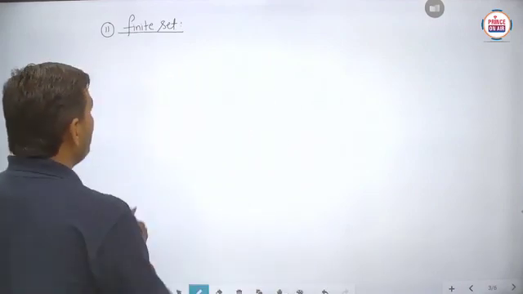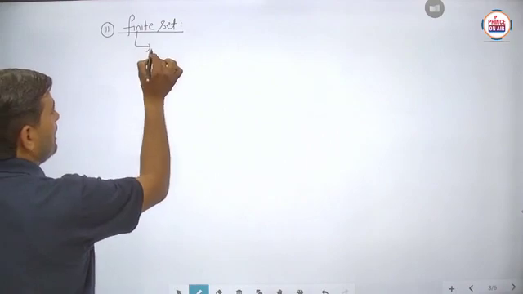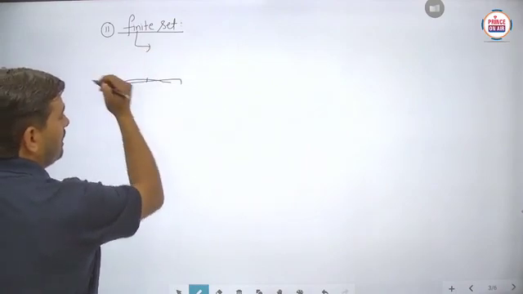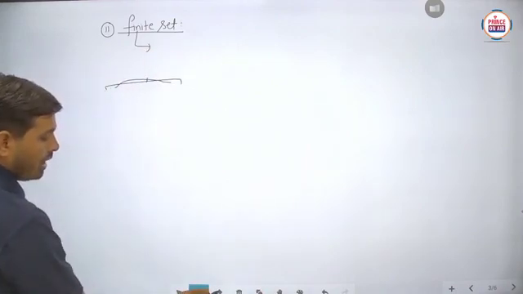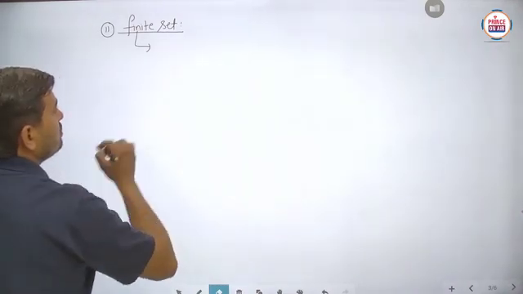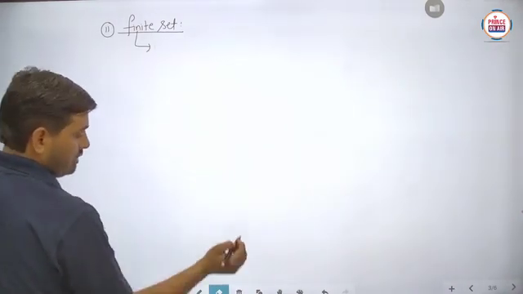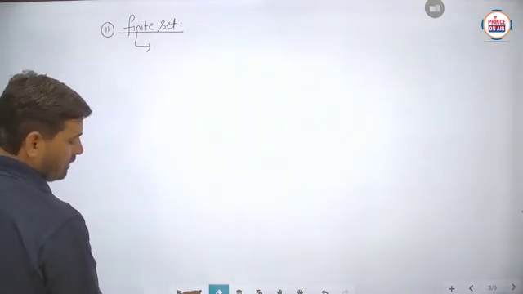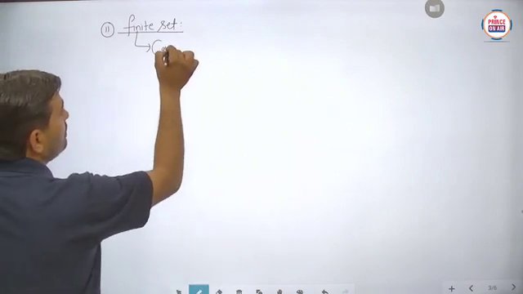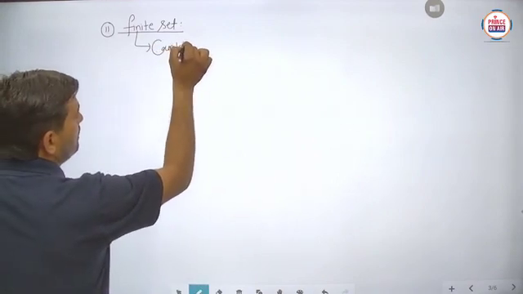So finite specifies that the elements are countable. Is it to be clear?